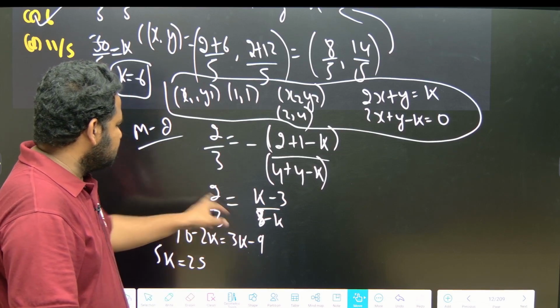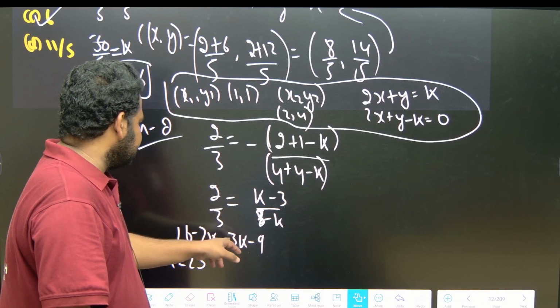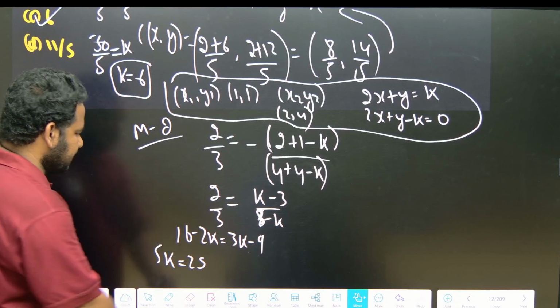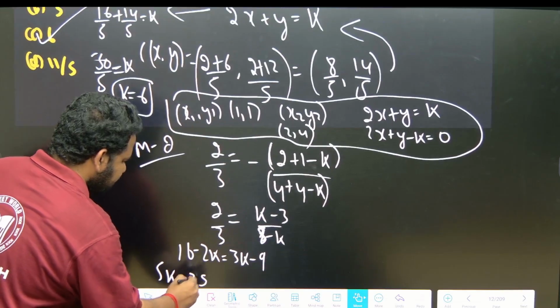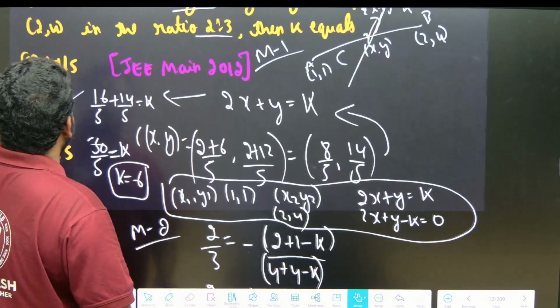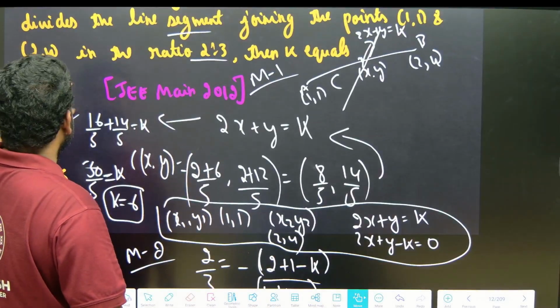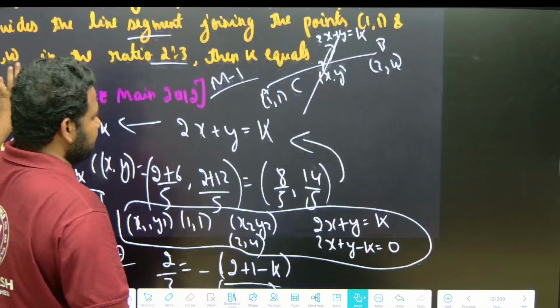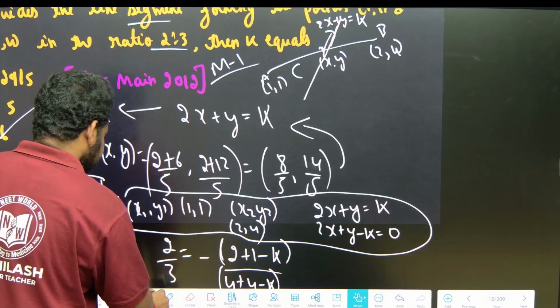So 2 8s are 16, 2k, 3k minus 9. So I should get here 5k is equal to 25, actually I should get 5k as 30. Just have a look at this. Let me have a look at it. The ratio is 2 is to 3. Okay, let me solve it here itself. Let me use the second method here itself.